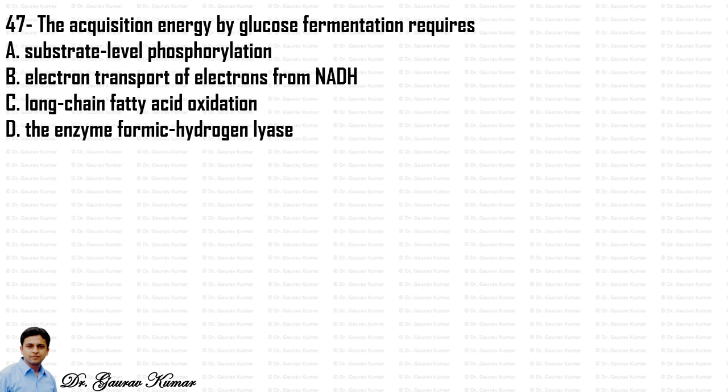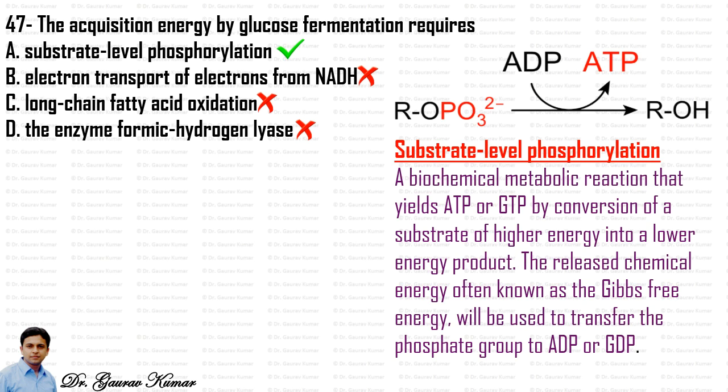So the next question is: the acquisition of energy by glucose fermentation requires. The answer to this question is substrate level phosphorylation. Let's see what substrate level phosphorylation is. It is a biochemical metabolic reaction that yields ATP or GTP by conversion of a substrate of higher energy into a lower energy product.